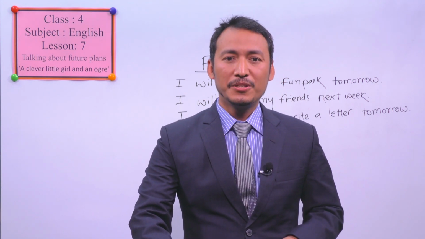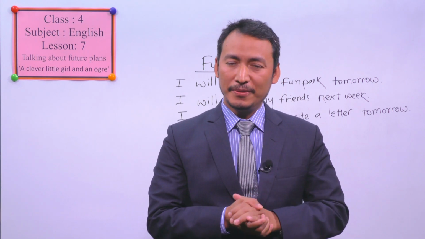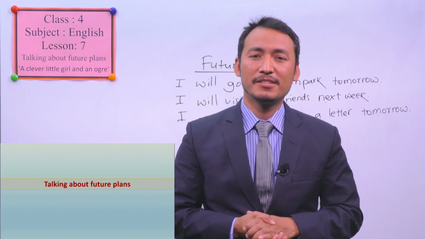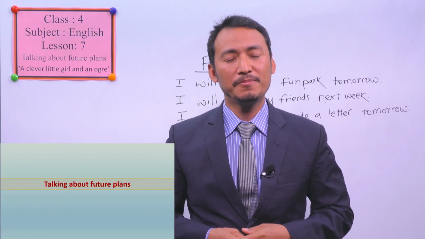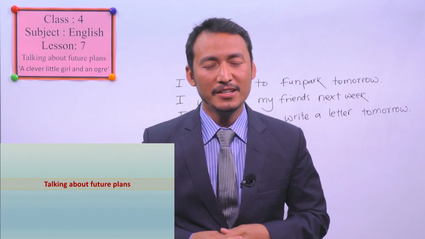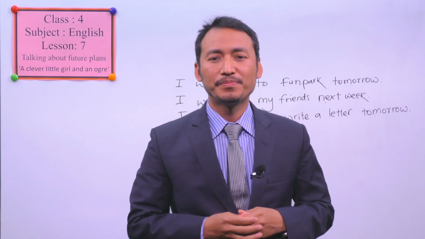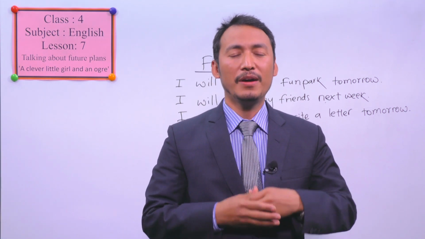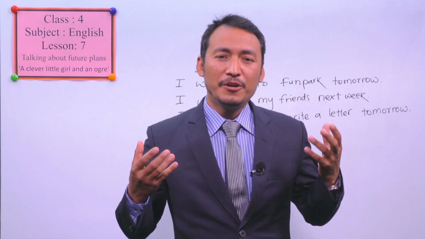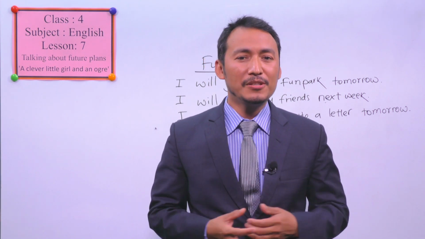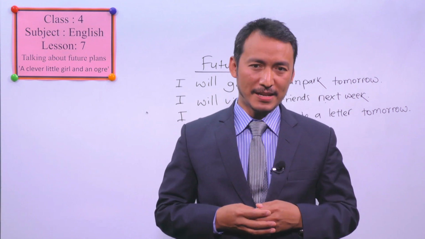All right, let's move to the next, some examples I'm going to provide to you here, talking about future plans. This is our topic, dear students. Now you have to remember, or you have to produce some more examples about how to make future plans.